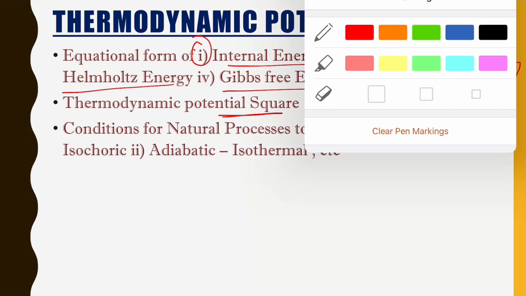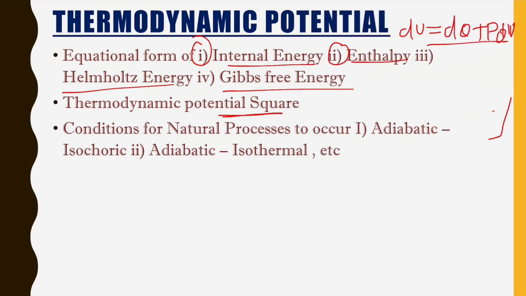Now the next topic is the condition for natural processes. We have different natural processes. Here we have shown two of them: the adiabatic isochoric process and the adiabatic isothermal process. Whenever a natural process occurs like this, there will be one thermodynamic potential amongst the four which will get maximized or minimized. So in all of these natural processes, which thermodynamic potential gets maximized and which gets minimized, we have to remember that result.